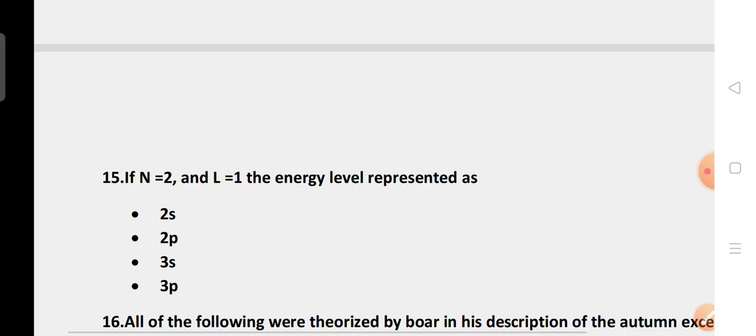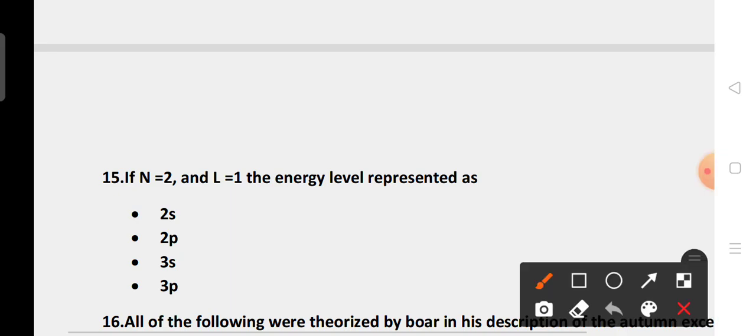If n is equal to 2 and l is equal to 1, the energy level is represented as: 2s, 2p, 3s, 3p. Option C is the right answer.